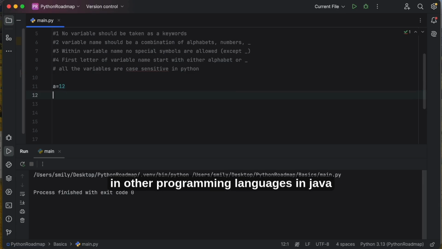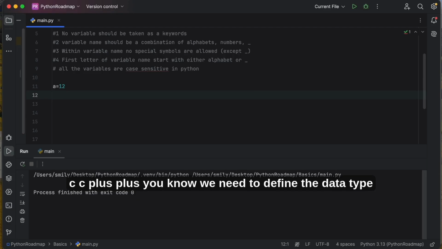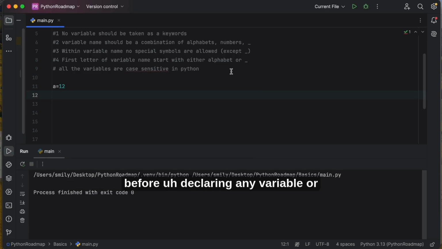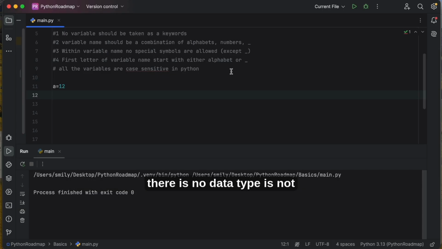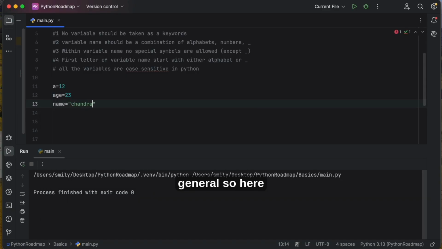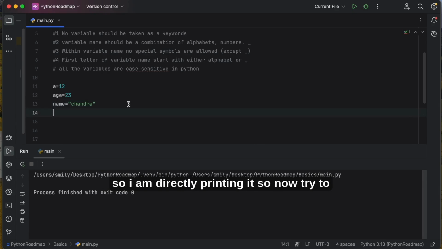In other programming languages like Java, C, and C++, we need to define the data type before declaring a variable or assigning a value to it. But in Python, the data type is not required. We can simply type age equal to 12, suppose, and age is equal to 23, and name is equal to Chandra. Here I am not using any data type specification, so I am directly printing it.